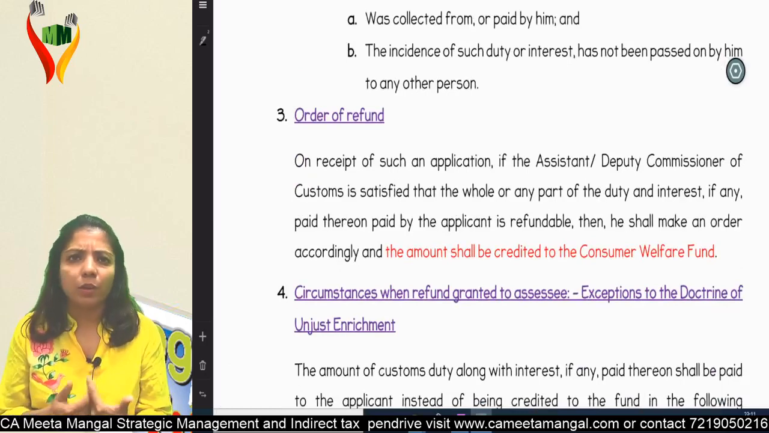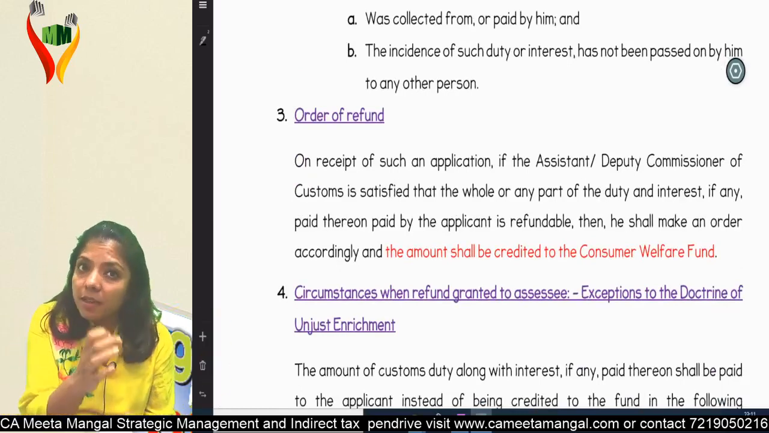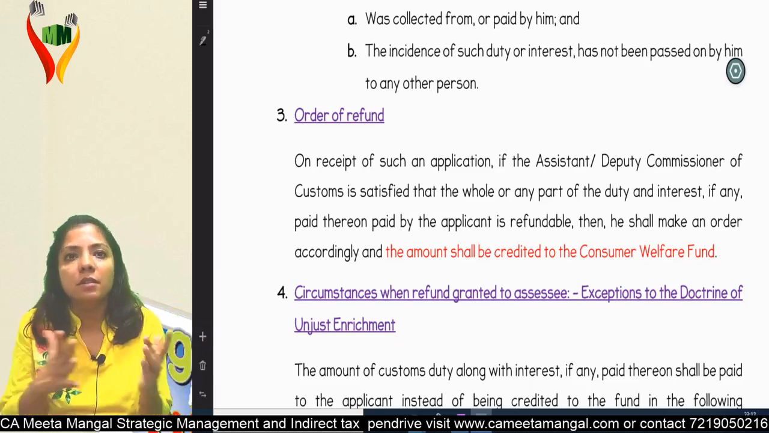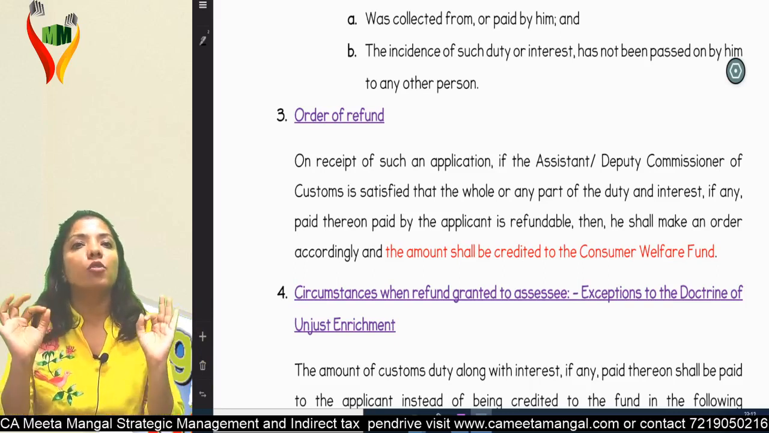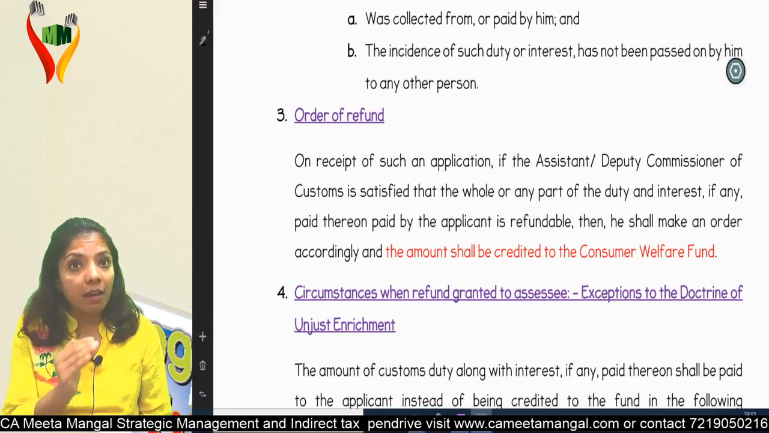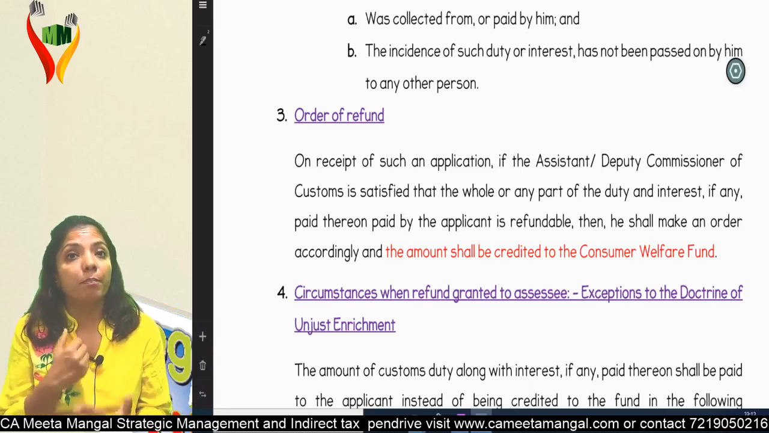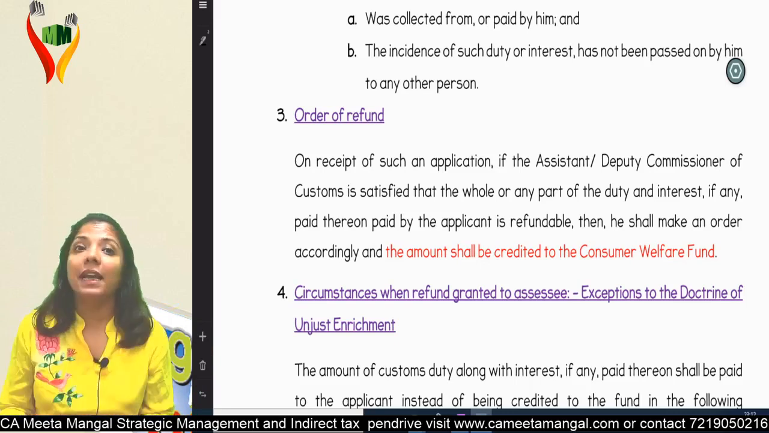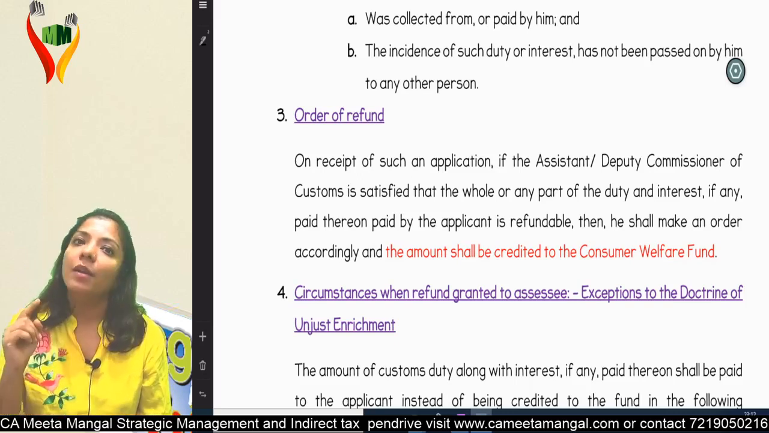Once it is proved that this money does not belong to the government, this excess money has been paid by the X person, as in by the consumer, that money will go directly to the consumer welfare fund. If you prove that yeah, this money was paid by me, I am the person who actually bore it, I am actually the person who got that burden on me, then you will get the money. Or else that money will go directly to the consumer welfare fund.